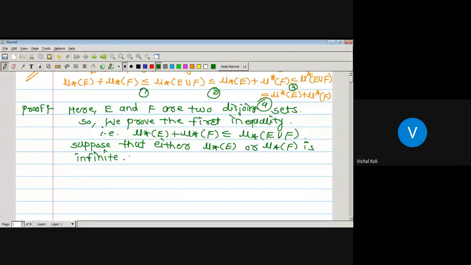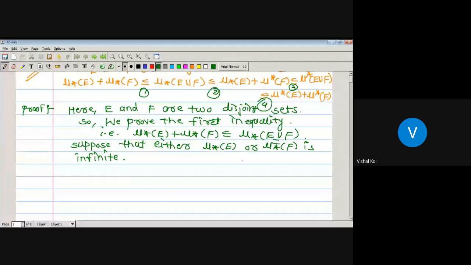Then the result will be obviously true, since if the inner measure of E is infinite, then the inner measure of E union F is also infinite, since E is a subset of E union F, and F is also a subset of E union F. Then the inequality will be obviously true.